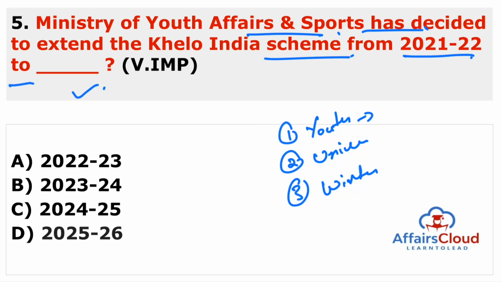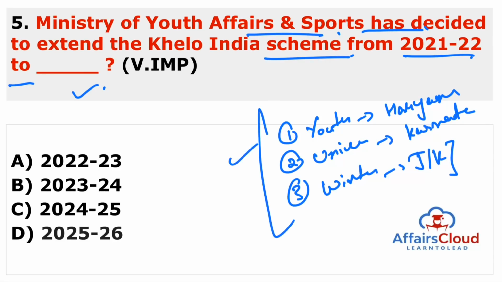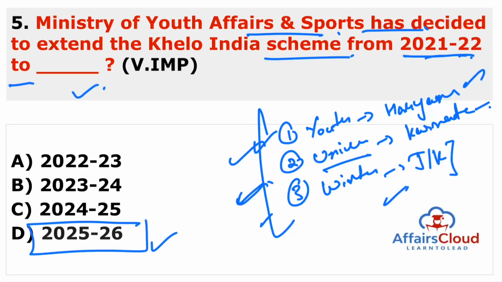Khelo India Youth Games in 2021, the hosting state is Haryana, and University Games is hosted by Karnataka. Remember this. And Winter Games is hosted by Jammu and Kashmir. So these three things are very important. Youth Games hosted by Haryana, Winter Games hosted by Jammu and Kashmir, and University Games hosted by Karnataka. Now the plan of the Ministry of Youth Affairs is to extend this Khelo India program from 21-22 to 25-26, just to promote sports among the youth.